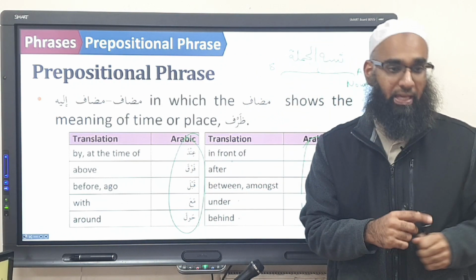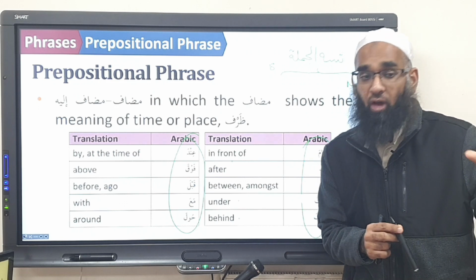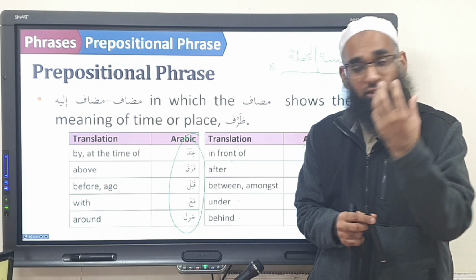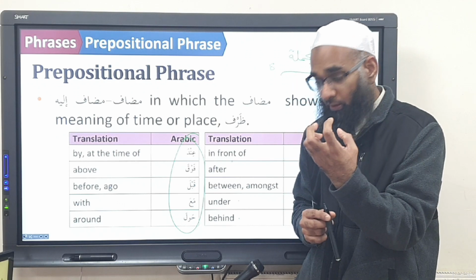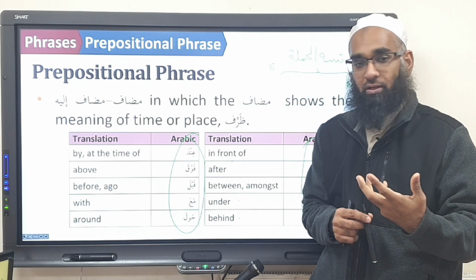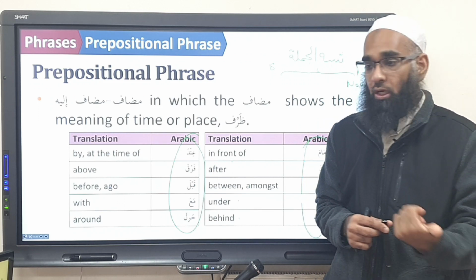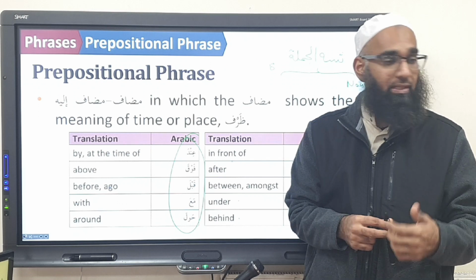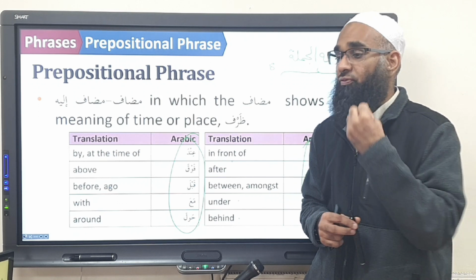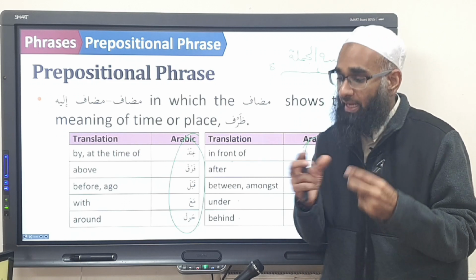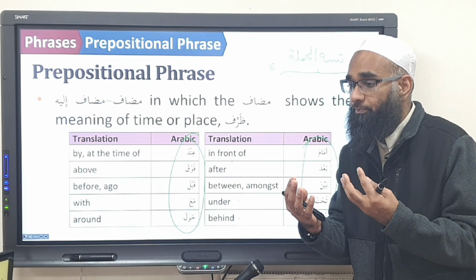The word after is mudaf ilayh. So they're like normal mudaf ilayh. But the only difference is that in normal mudafs, the first word is a thing, like Masjidur Rasul, Baytullah, Kitabullah, faslul madrasa, ummul walad.